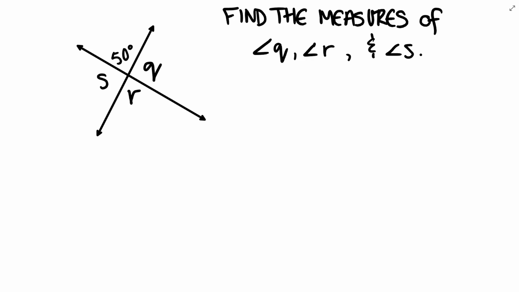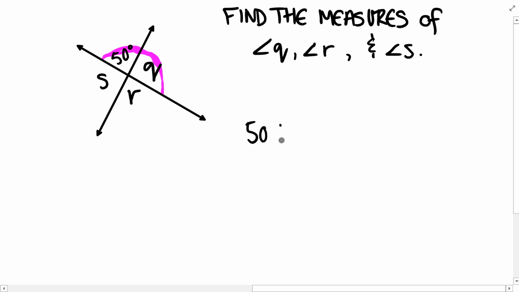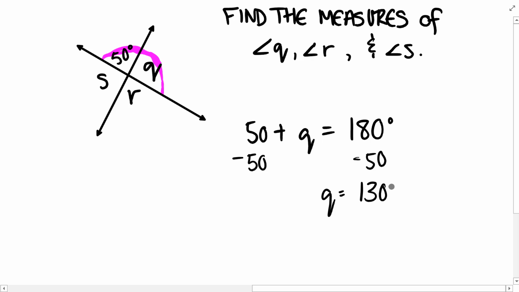Now, knowing what we just found out, let's find the measures of angles Q, R, and S. If I take the 50-degree angle and add it to another angle to make a straight line, then I know that those two angles are supplementary and they add up to be 180. So 50 plus Q is equal to 180 degrees. When I subtract 50 on both sides, I get Q is equal to 130 degrees. Good to know.